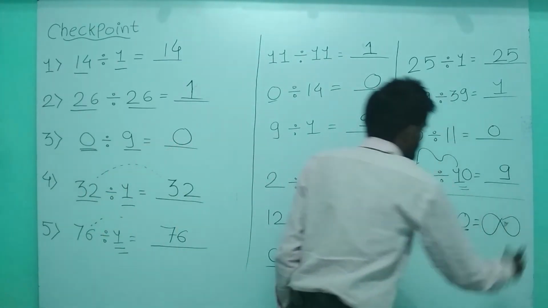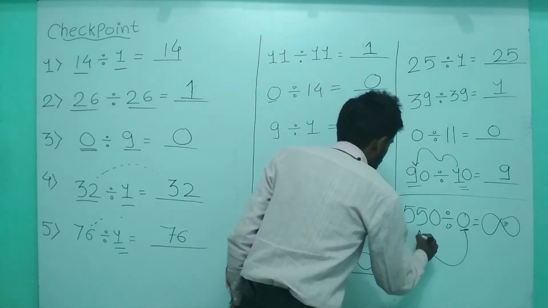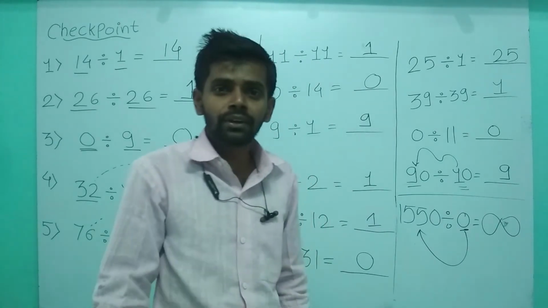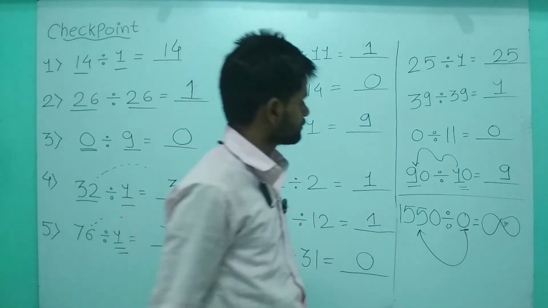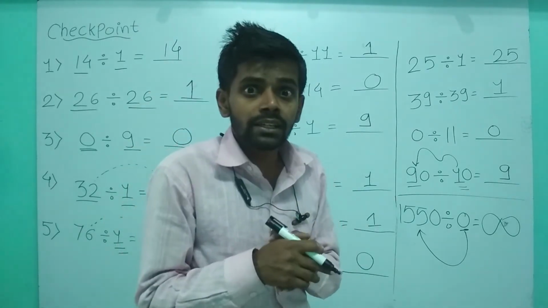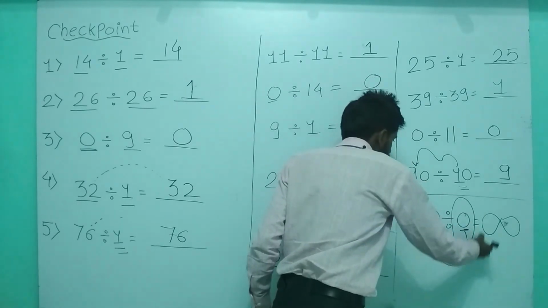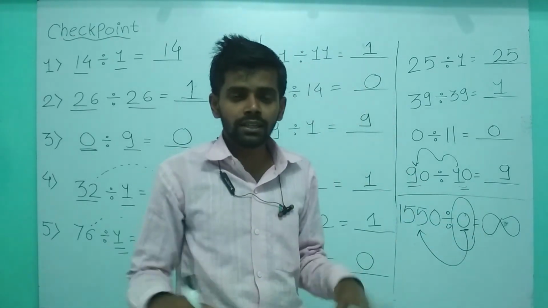ऐसा आएगा. It is meaningless. We have to speak the table of 0 up to till 1550. कभी नहीं आएगा. It is meaningless. That means if your divisor is 0, answer is meaningless.